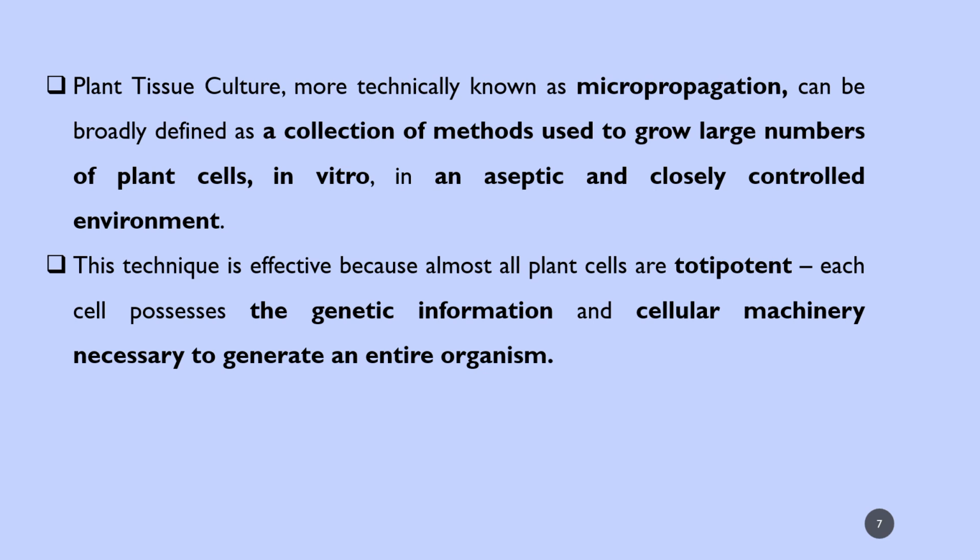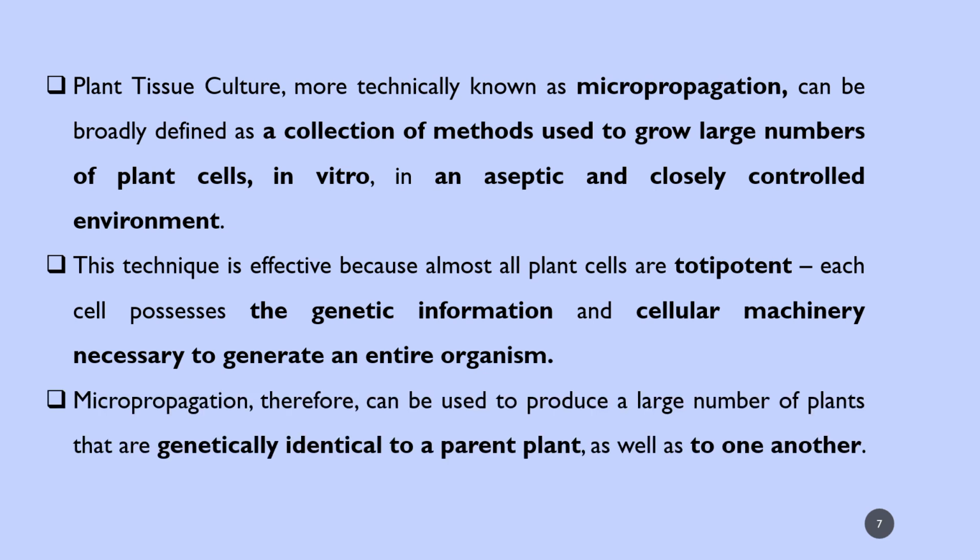Each cell possesses the genetic information and cellular machinery necessary to generate an entire organism. Micropropagation therefore can be used to produce a large number of plants that are genetically identical to a parent plant as well as to one another.